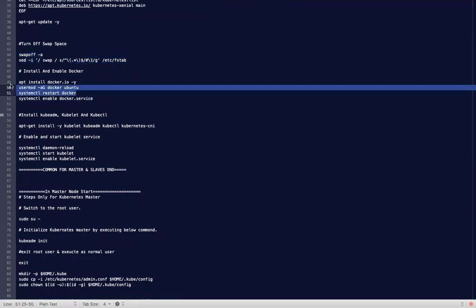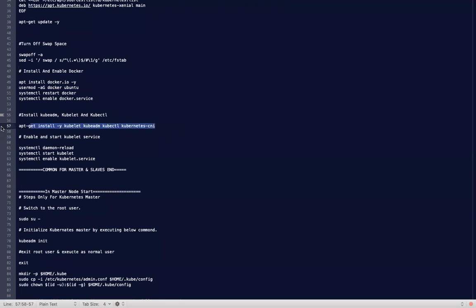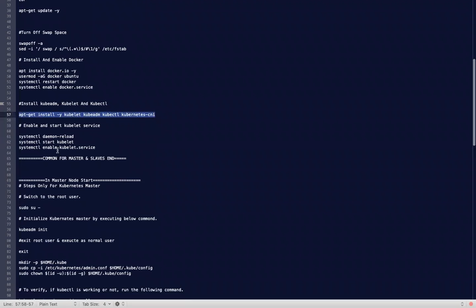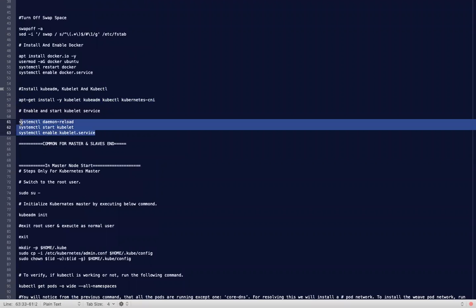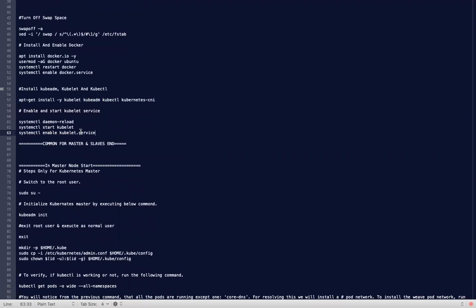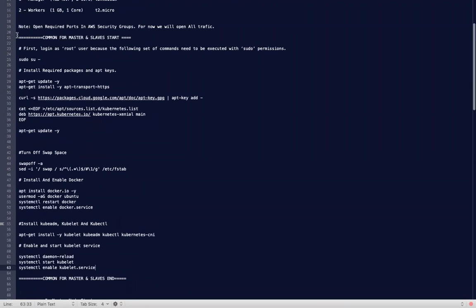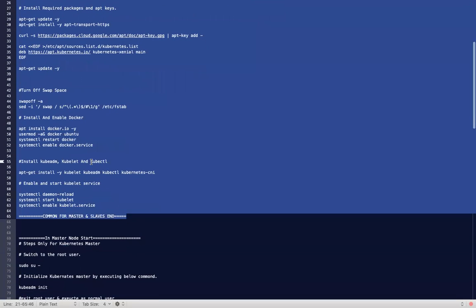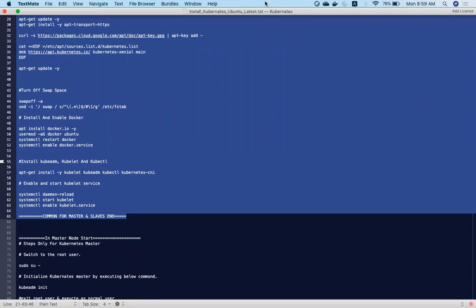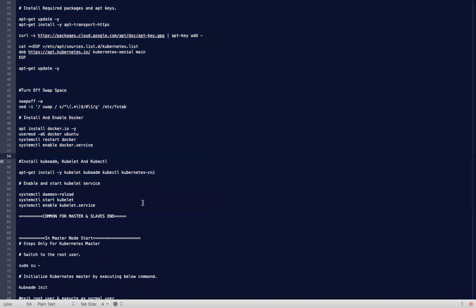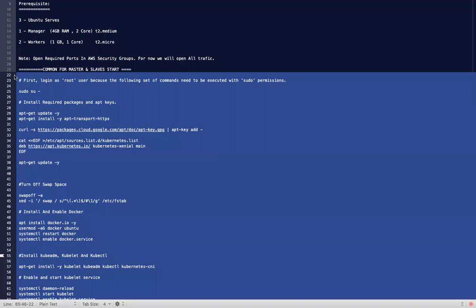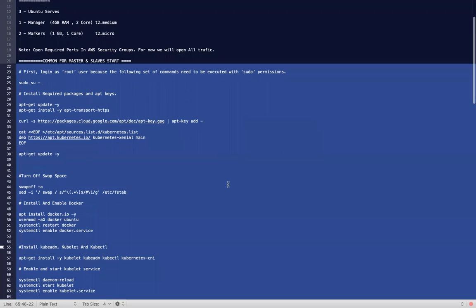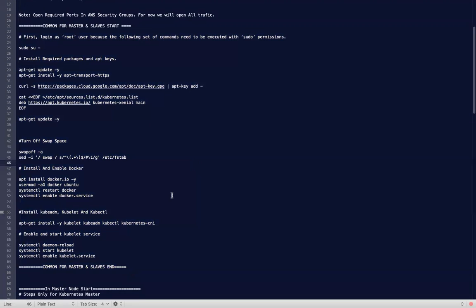Then we are installing Docker. We are installing Kubernetes software like Kubelet, Kubeadm, and we are starting the Kubernetes services. We are enabling the services. These are common for both masters and workers. You need to execute these commands in both master and also in the worker. So let me log into the machines and I will execute all these commands in all the machines.